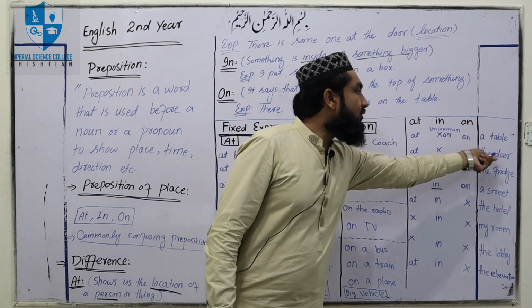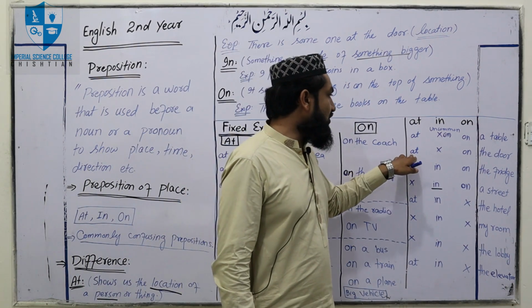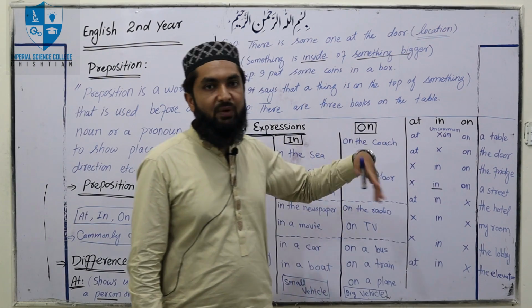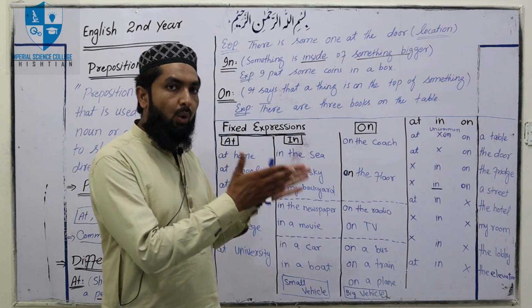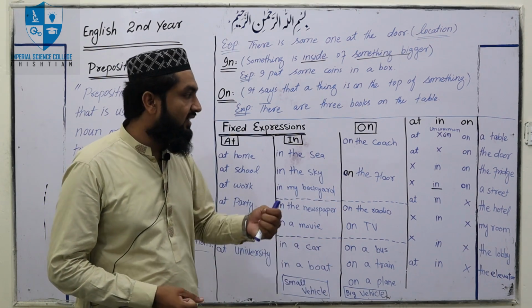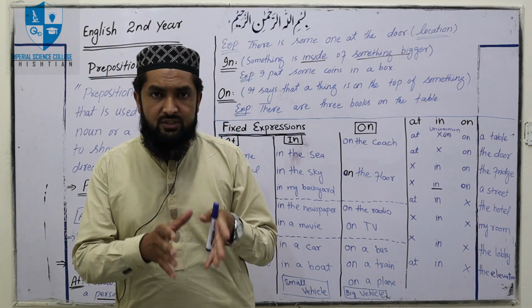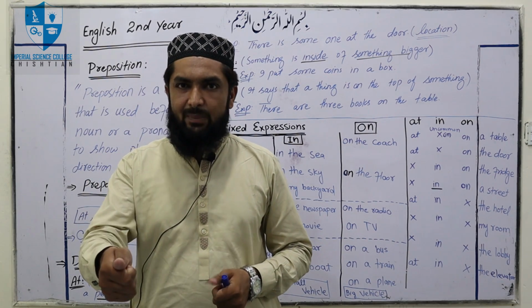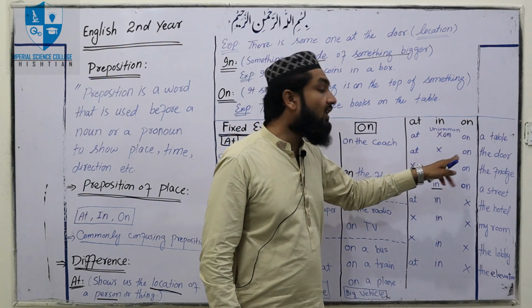And then the door. For example, the door: for this, the preposition "at" is used, at the door. For example, when we say "who is at the door?", it tells us about the location of the person. And then "on the door": for example, we say "who is knocking on the door?", he is pressing something on the door. But we can't use "in" for door.